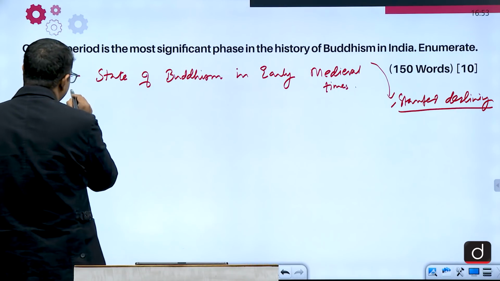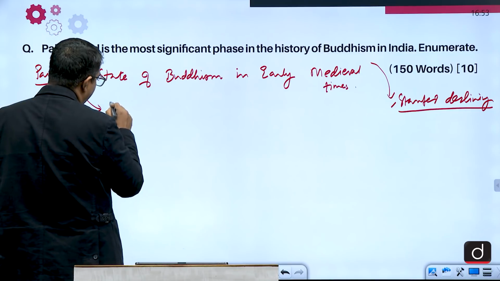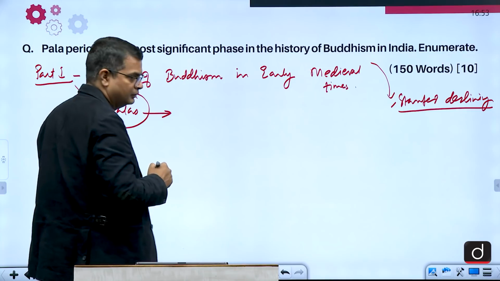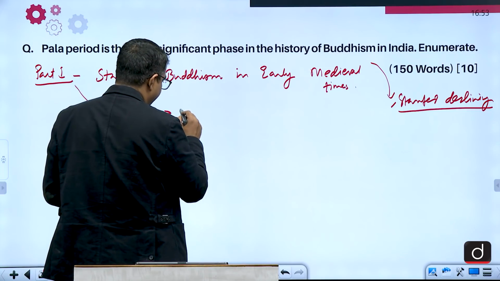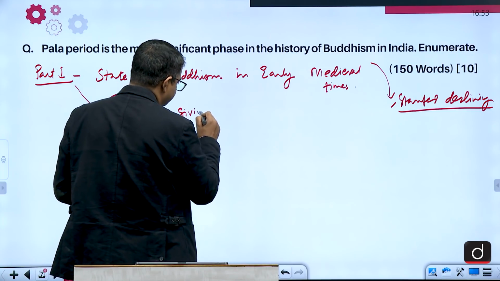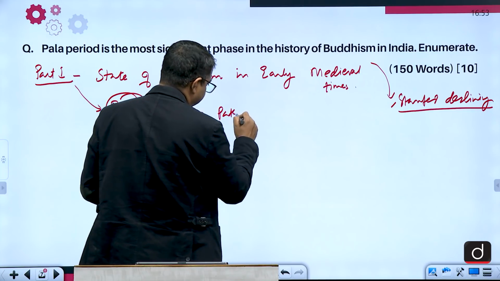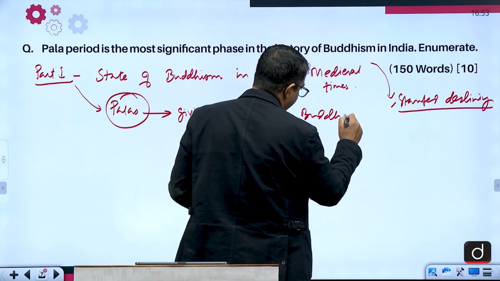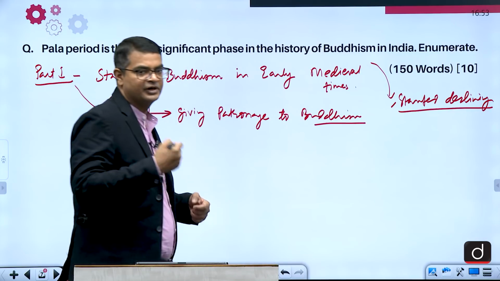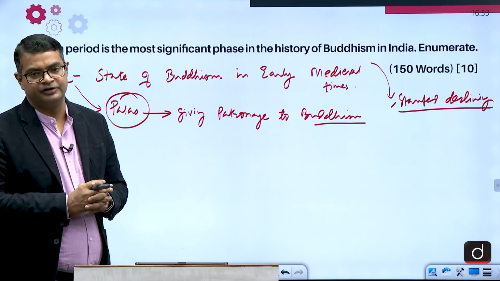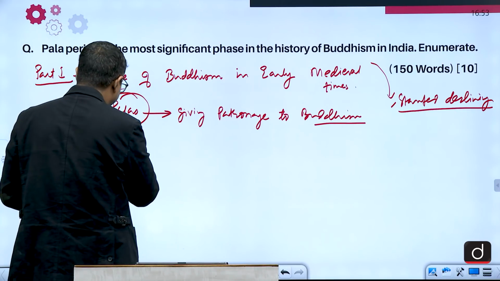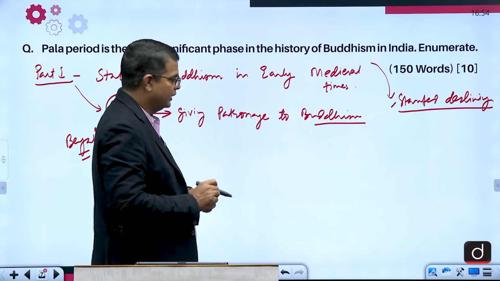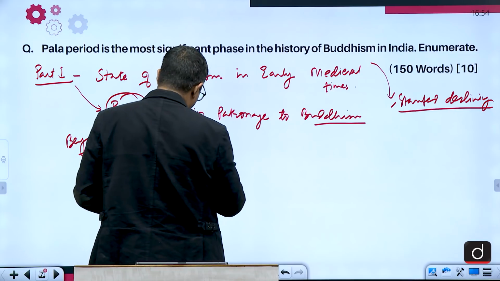And in this part only, you write that the Palas were giving patronage to Buddhism when it was in its declining stage in the rest of India. The Palas were ruling Bengal mainly. The founder of the Pala dynasty was Gopala.